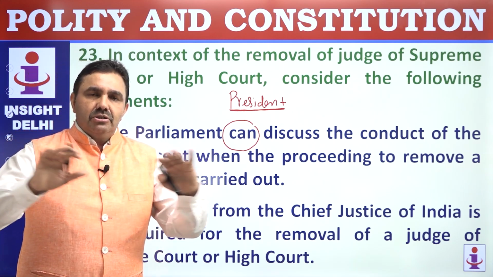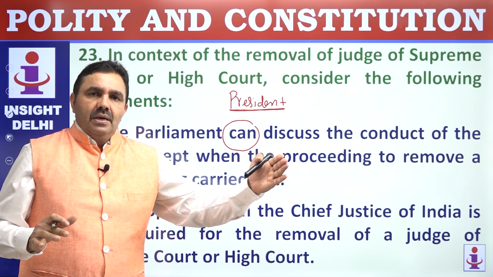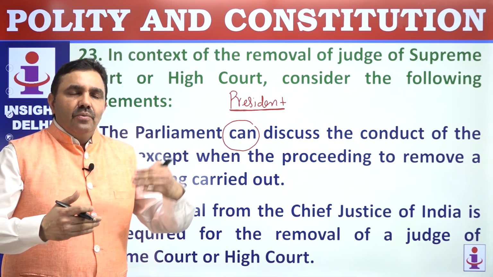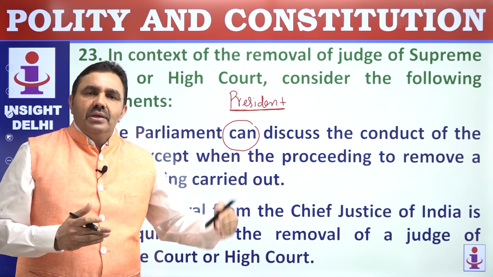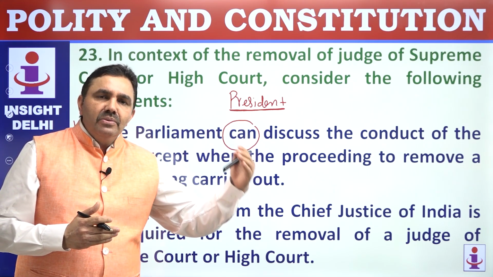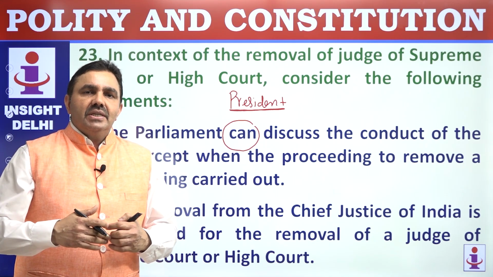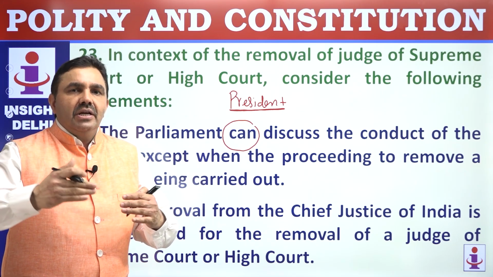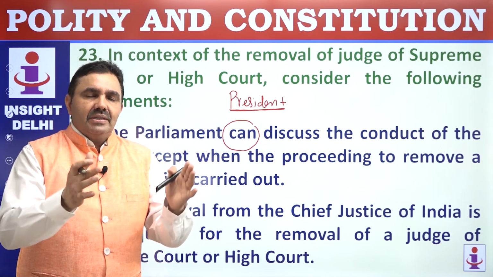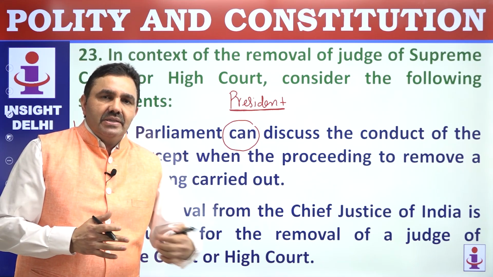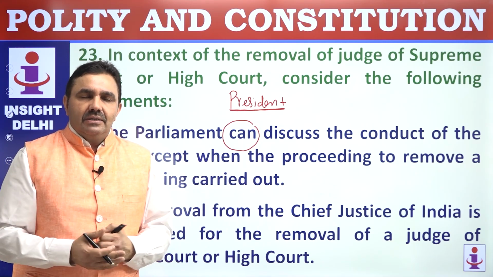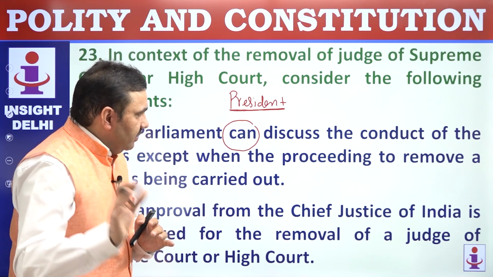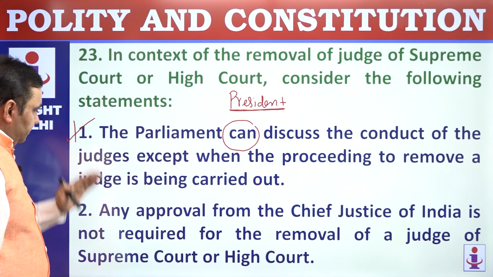When a judge of High Court or Supreme Court is removed, both the houses will have to adopt a resolution with requisite majority by following the process. And then the resolution goes to President. And the President will have to sign it. Then only the judge stands removed. In between, the judge can resign. In between the signing, the judge's tenure may get over. There's no definite time limit that President has to sign within 2 days, 3 days, 5 days, 1 month. In between, the person may get retired. And the removal process ends. So we have to understand what is impeachment and what is removal.